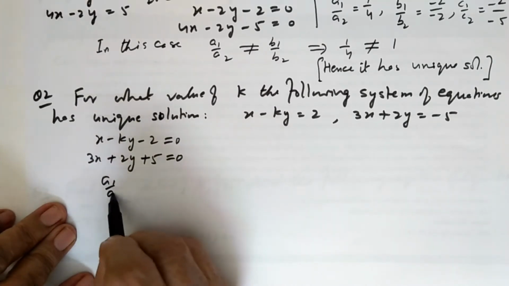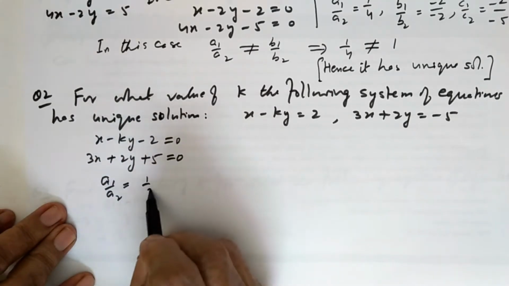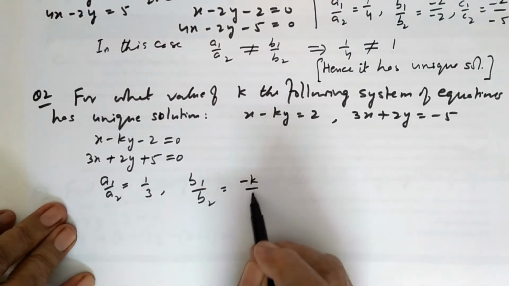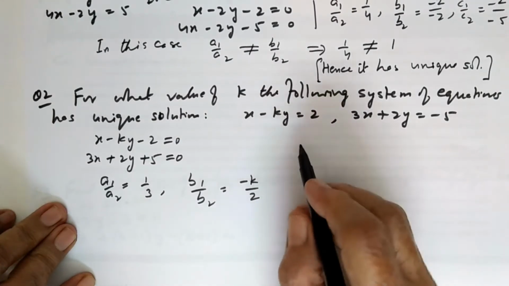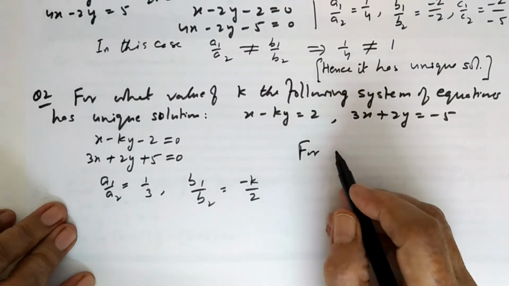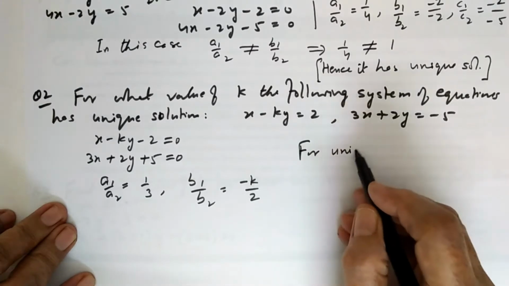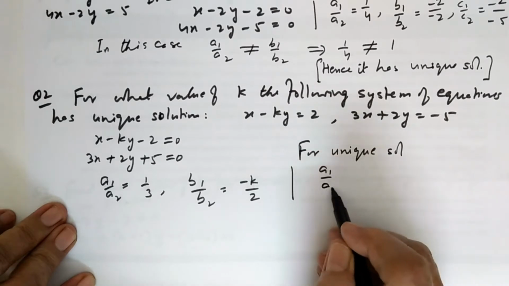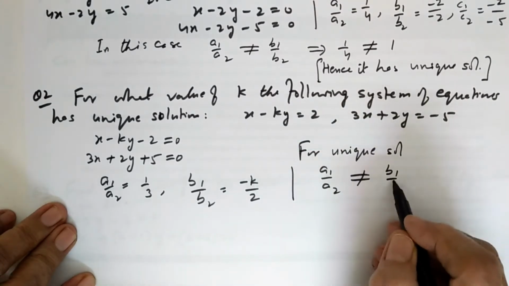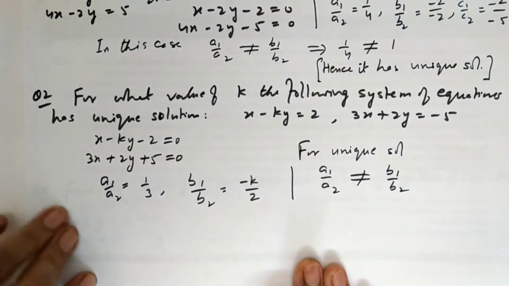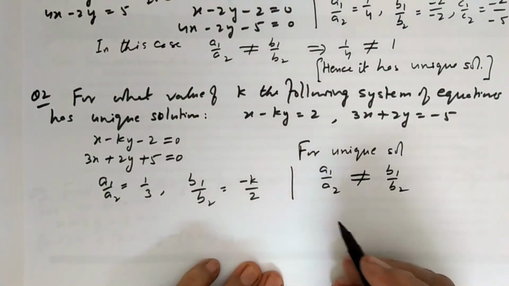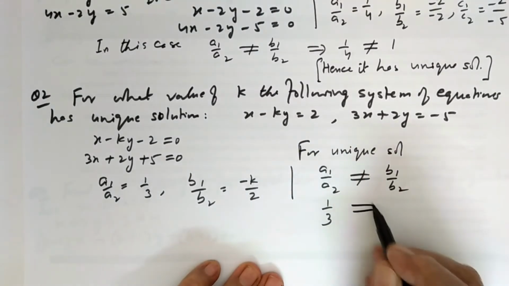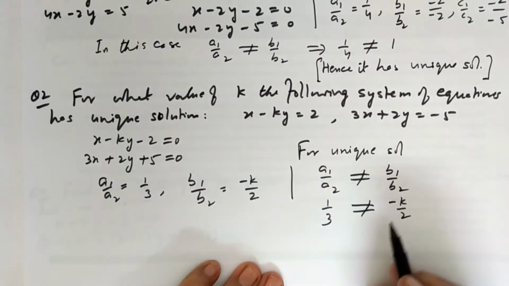a1 upon a2 is equal to 1 upon 3, b1 upon b2 is equal to minus k upon 2. For this condition given, for unique solution, a1 upon a2 is not equal to b1 upon b2. Do not miss this not equal to sign, beta. So here a1 upon a2, this is 1 upon 3, again is not equal to minus k upon 2.